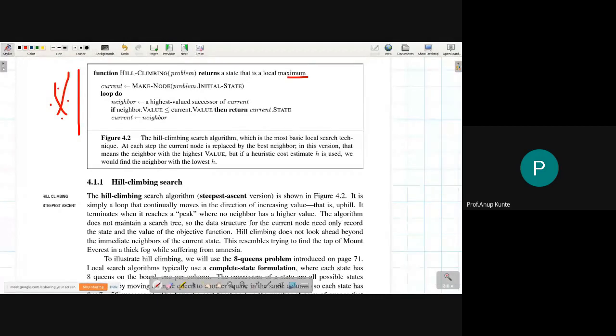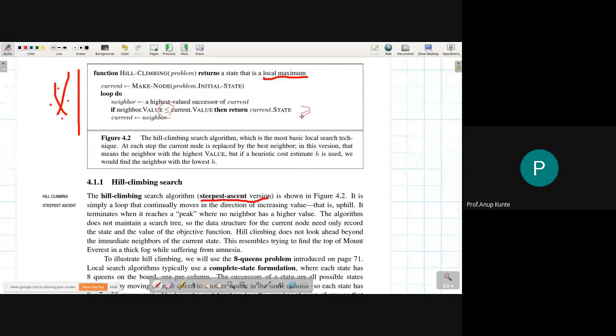It guarantees that you will get to a local maximum. It does not ever guarantee that the algorithm is complete. We are following the steepest ascent version, but we can also organize this as a steepest descent version, wherein the only change would be that you replace this sign with this sign.